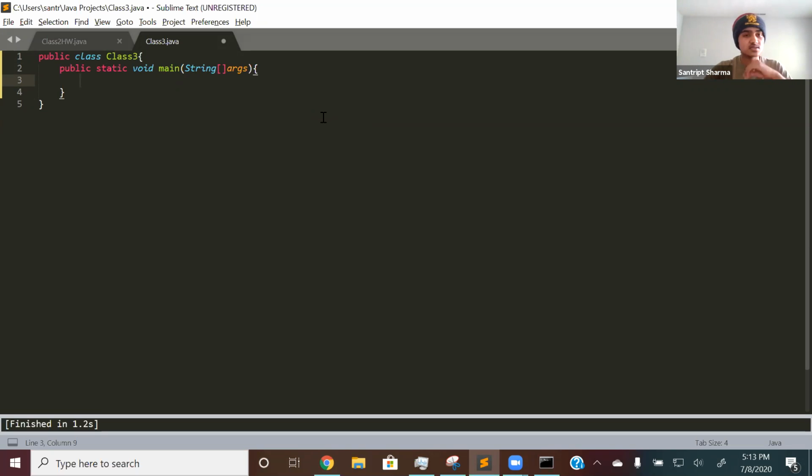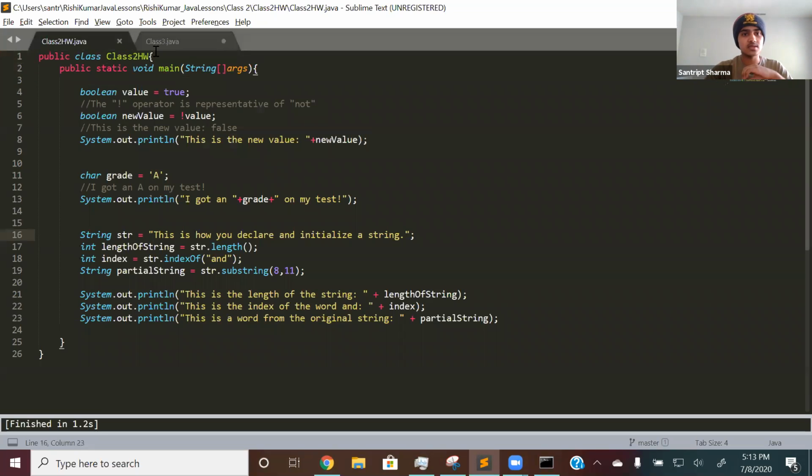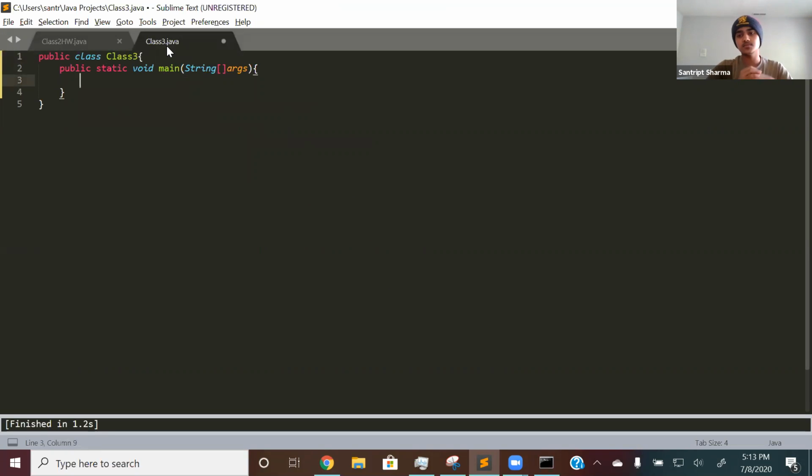Let's start off with camel casing. Camel casing is basically used to create proper variable names, for your sake and for other people who want to review your code, or if you're reviewing somebody else's code. Camel casing is including a capitalized letter inside the variable name. It doesn't matter what the variable name is, it could be anything. But camel casing is used to make a relation between the variable name and what the variable is assigned to.